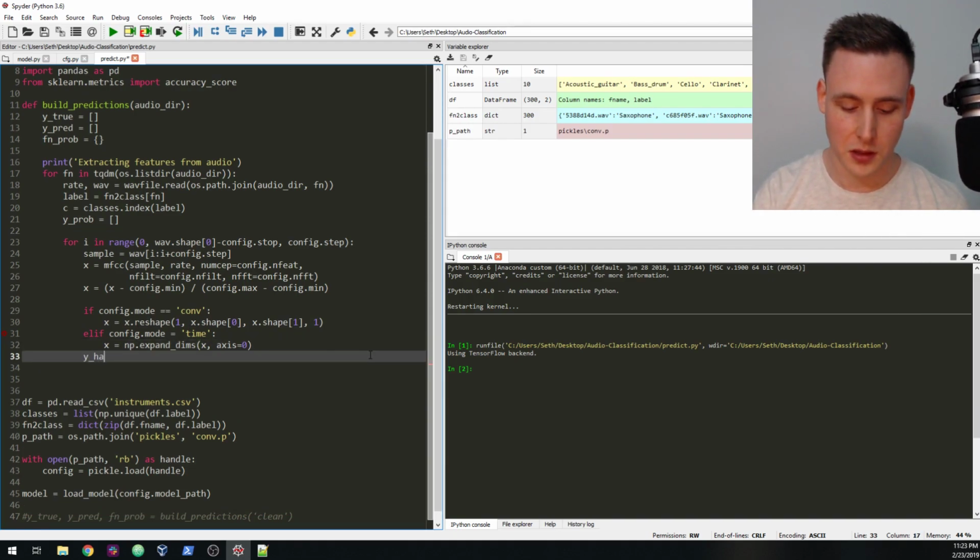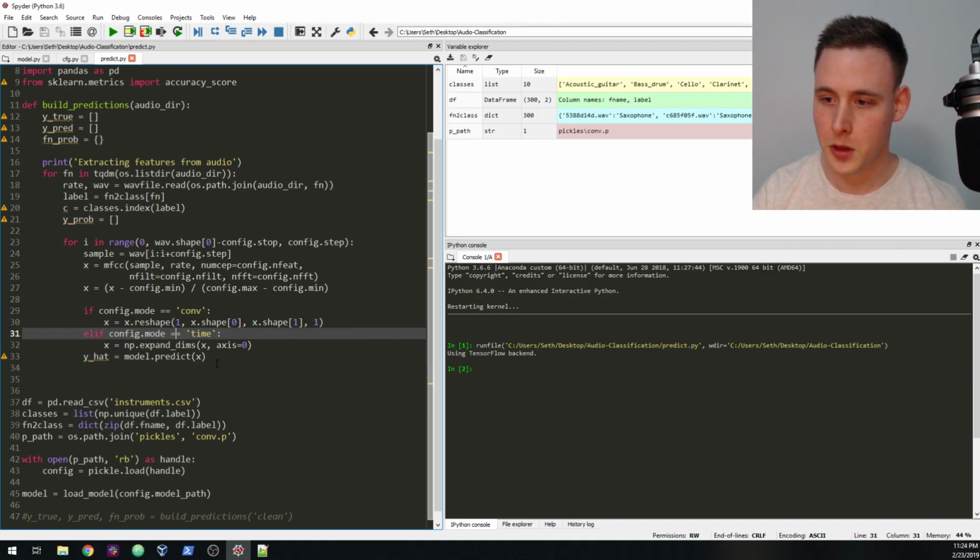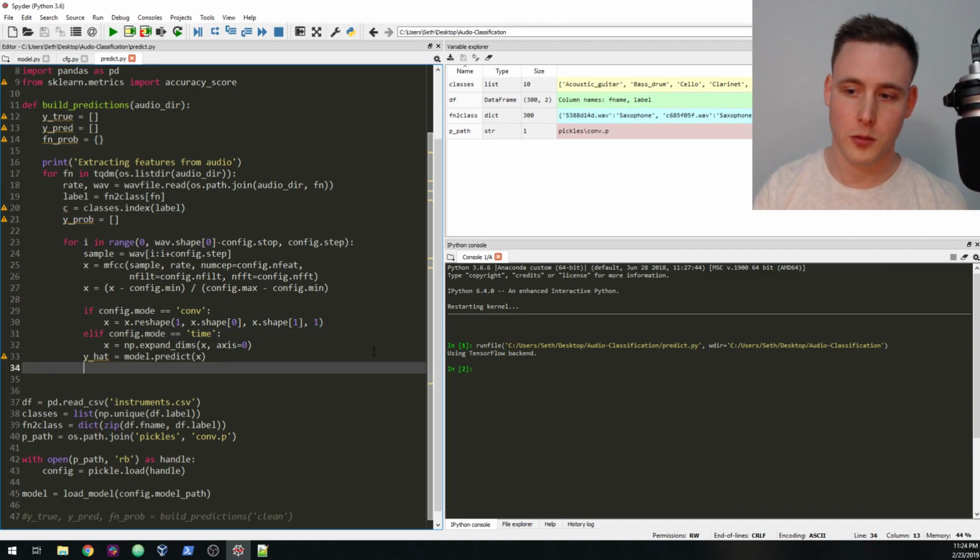Now let's say y hat is equal to model.predict. So now we're going to use our sample that we built. Do I have a syntax error here? Yeah. So now y hat, which is going to be our prediction that we're going to make, we're just going to feed our one sample to model.predict, and we can also create y probability.